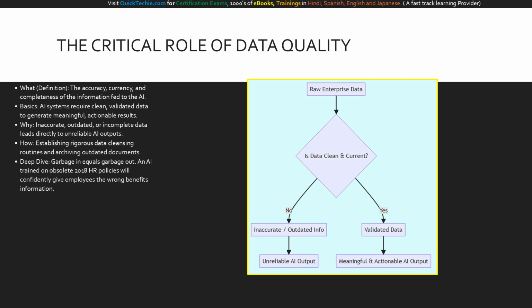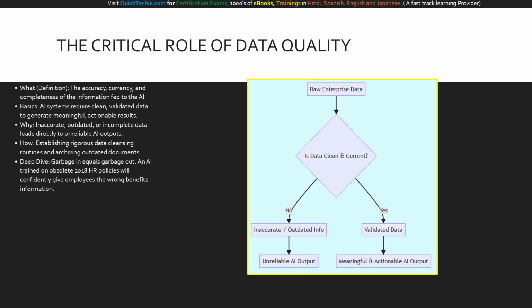Our third slide addresses perhaps the most tangible metric: data quality. What is data quality? It is the measure of how accurate, current, and complete your information is. The basics are a tale as old as computing. AI systems need clean, validated data to generate meaningful results.